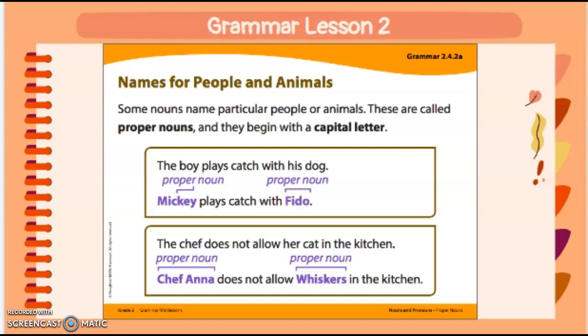Chef Anna needs to have capital letters for Chef and Anna because they're a part of her special name. Whiskers is a name for a cat, so it is also a proper noun and needs to start with a capital W.